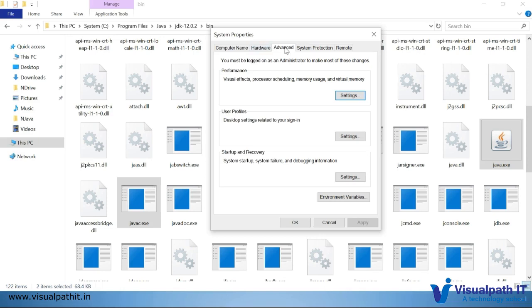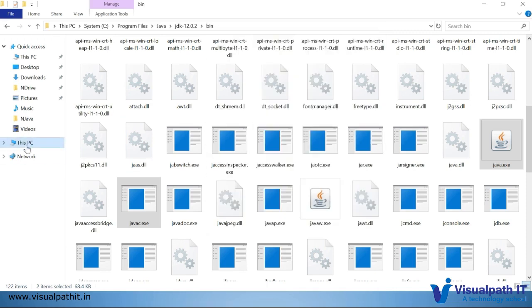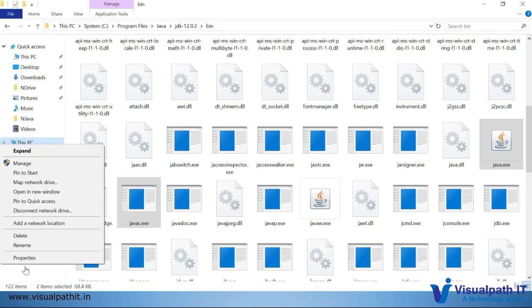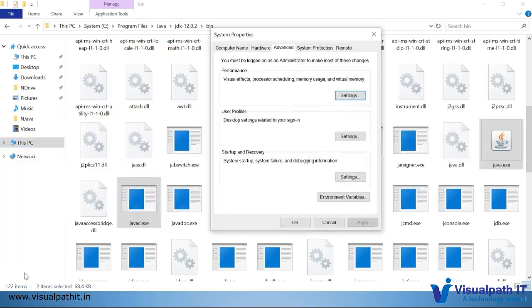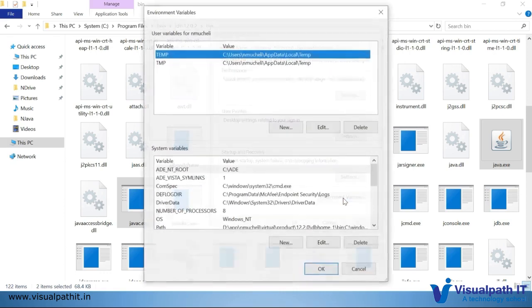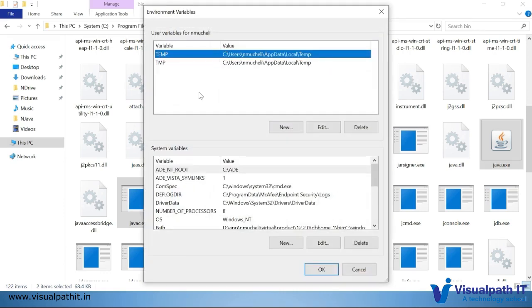Go to advanced settings, or if you have an older version of Windows, you can right click on My Computer and choose properties, and it will open the same prompt. Here there will be different tabs: computer name, hardware, and advanced. We have to go to the advanced tab, and there go to environment variables. The environment variables are available in two ways: user specific and system wide. User specific means you set the variables only for the logged in user, or for all the users. It's up to your choice.